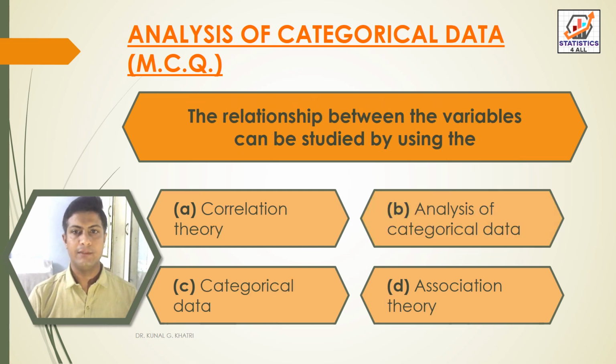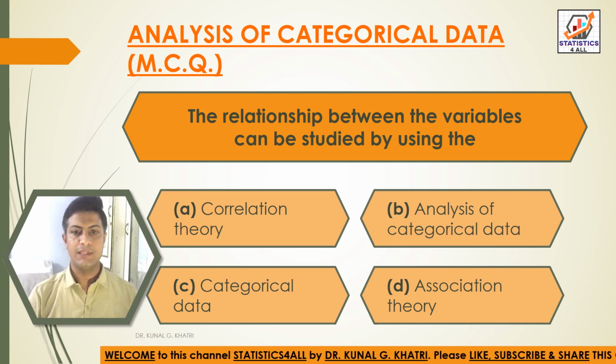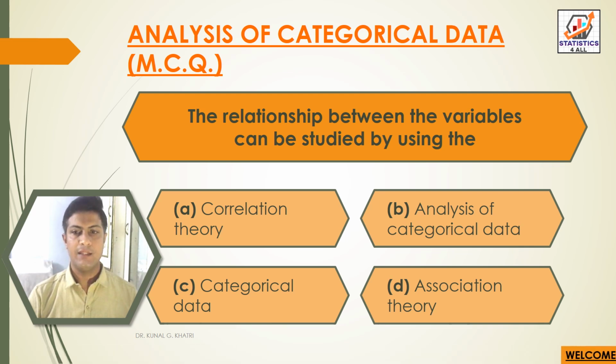Next question. The relationship between the variables can be studied by using the: option A, correlation theory, option B, analysis of categorical data, option C, categorical data, and option D, association theory. So here we have answer option A, that is correlation theory. The relationship between the variables can be studied by using the correlation theory.